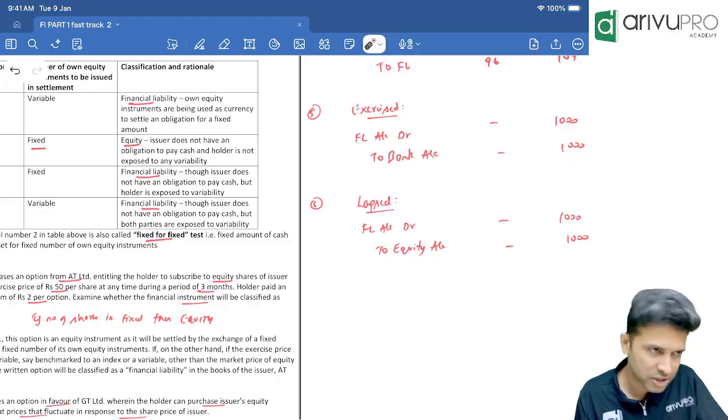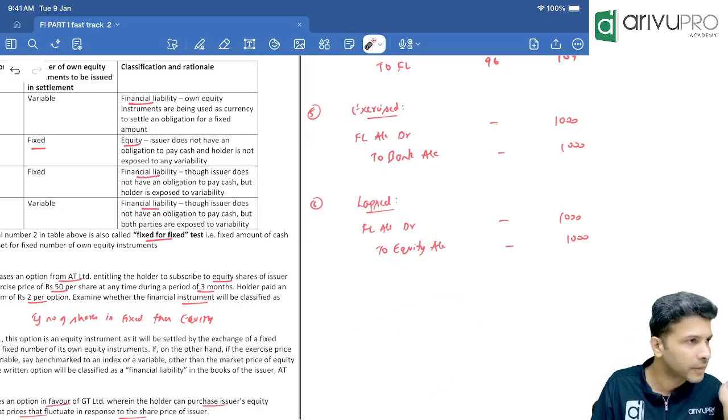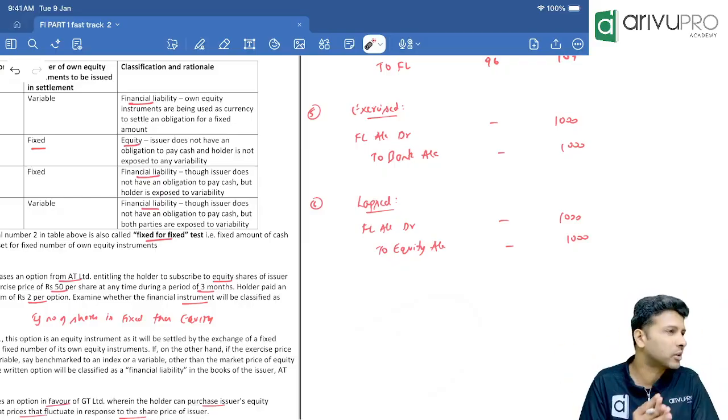That's all. Okay, but yes, you are right in that sense. In CFS it will not come. In SFS, investment in subsidiary will come. What value? Not given. Not our botheration for the time being.